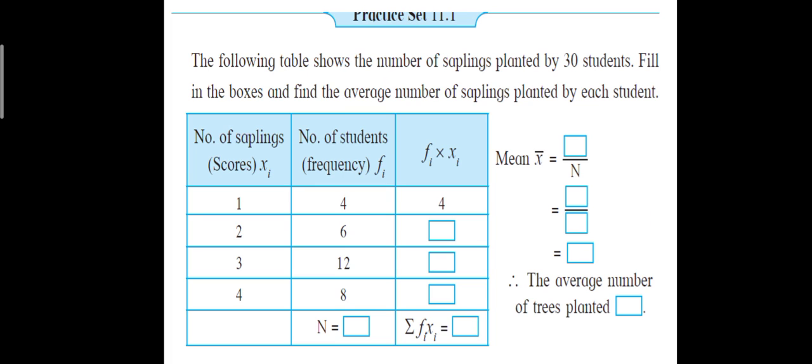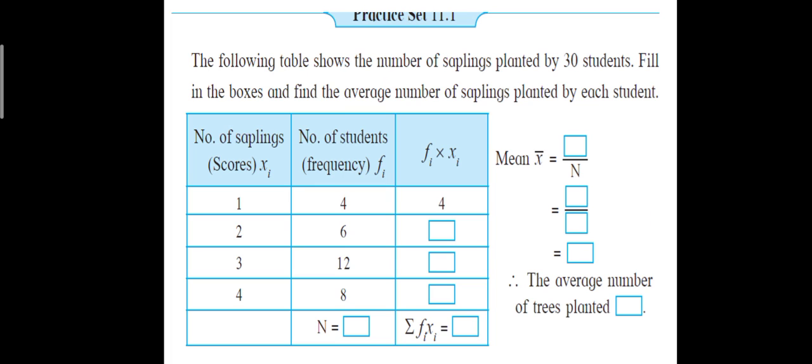Then 6 students have planted 2 saplings. That is, each of the 6 students planted 2 saplings. One student planted 2 saplings, so how many saplings will 6 students plant? 12. So 6 into 2 is 12. So here fi into xi will be 12.